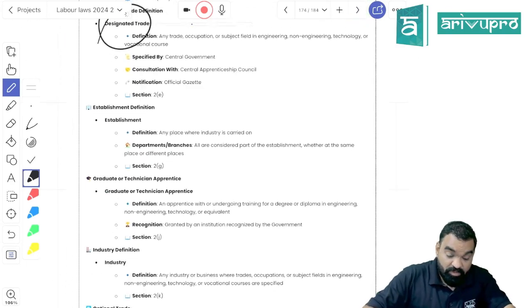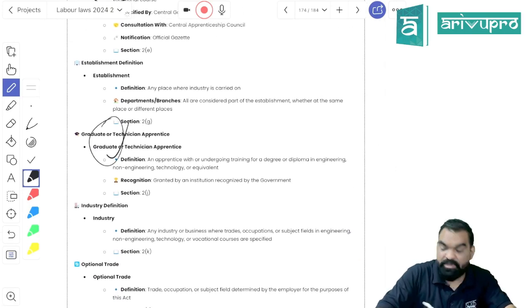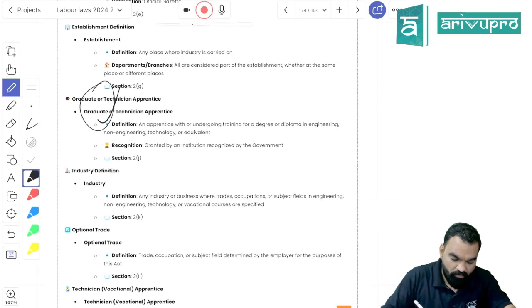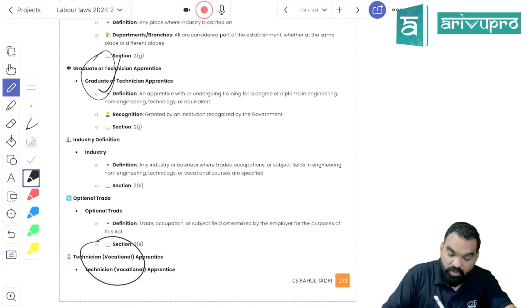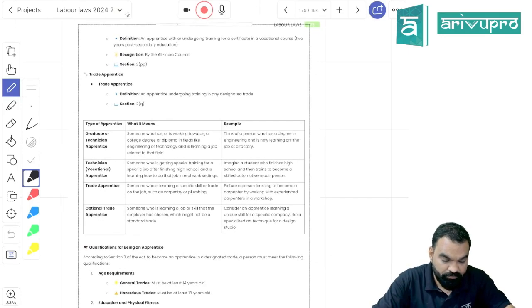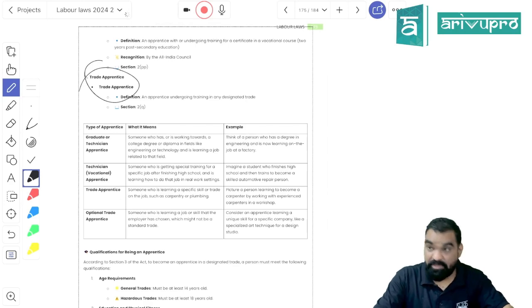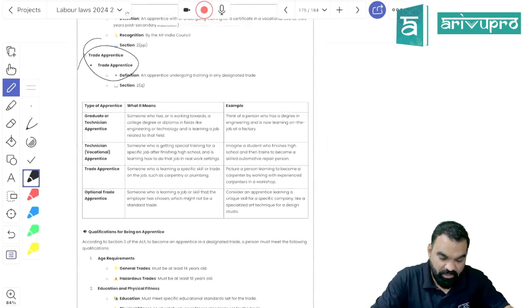Designated trade is nothing more than the trade which is eligible to appoint trainees. Graduate trainee means one which is a part of a graduate program, right? Vocational trainee means one which is part of a vocational program, right? Trade apprentice is nothing more than an apprentice who is not in technical training but in other parts of management training.